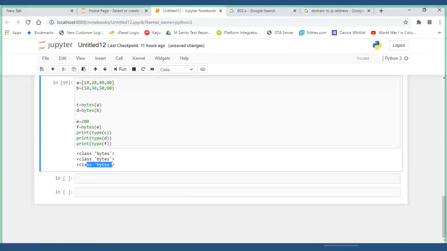It can be a single value, a tuple, or any type, but the inputs, single or multiple values, must fall within the range of 0 to 256. Then only it will be considered as bytes.